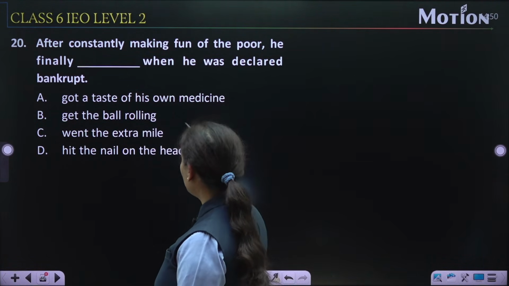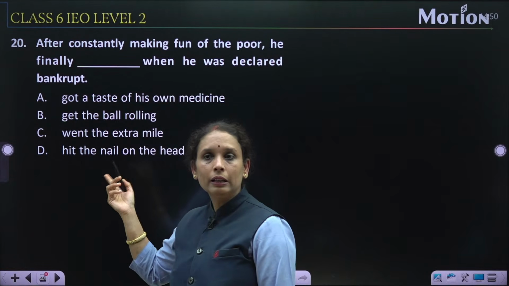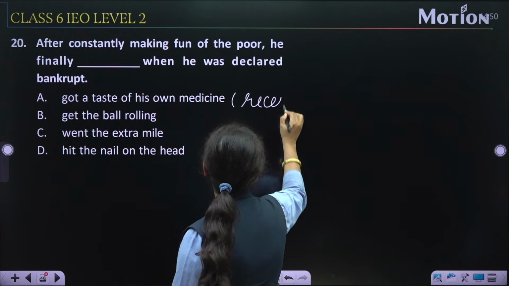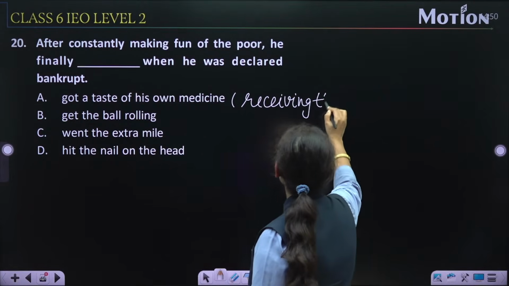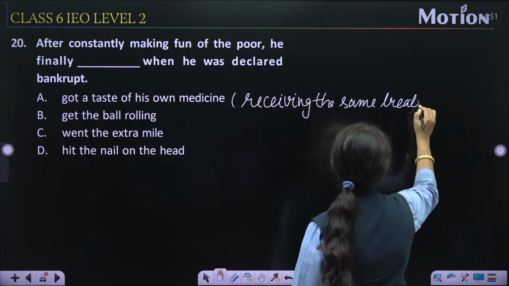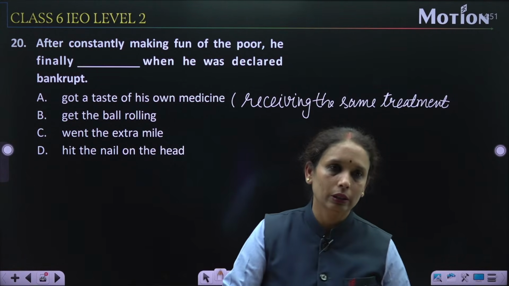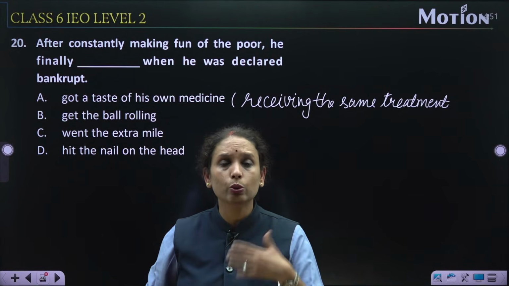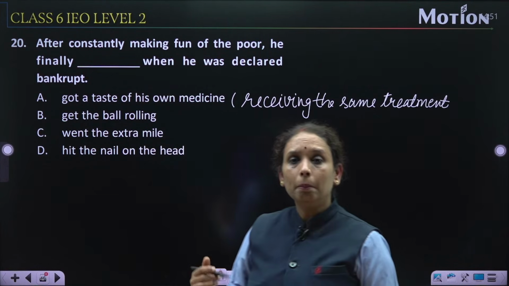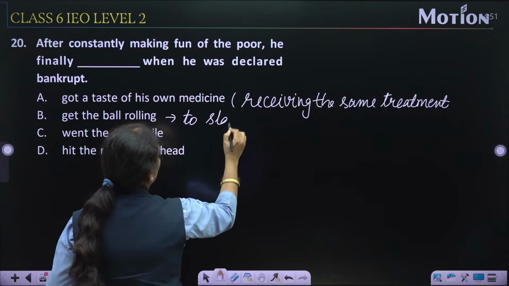Option number 1, got a taste of his own medicine. Yes, got a taste of own medicine मतलब receiving the same treatment that one gives to other. ठीक है, receiving the same treatment that one gives to other, जो एक को कोई इंसान जैसा कर रहा है उसको वैसा ही मिलेगा, जैसे को तैसा बोलते हैं हम, that is the meaning of this, कि जैसा आप कर रहे हो वैसा ही आपको मिलेगा. Get the ball rolling, it means to start an activity.